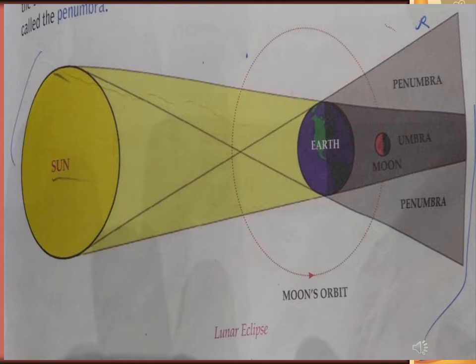And here it is the umbra. The dark part is the umbra, which is covered by the shadow of the earth, and the lighter part, that is the partial light, is known as the penumbra. Both up and down, the shadow is a little part, so it is known as the penumbra. Okay. So this is the correct picture of the lunar eclipse.